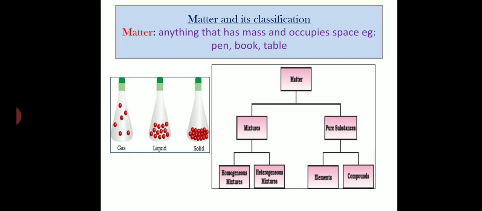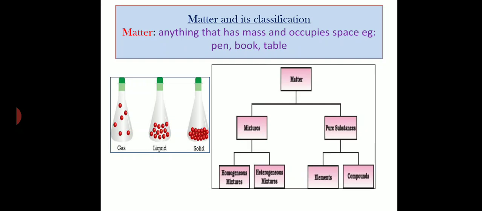In the previous class, we discussed the definition of chemistry and the scope and importance of chemistry. I hope you have learned the importance of chemistry in our day-to-day life, and how chemicals are useful in our life, isn't it?